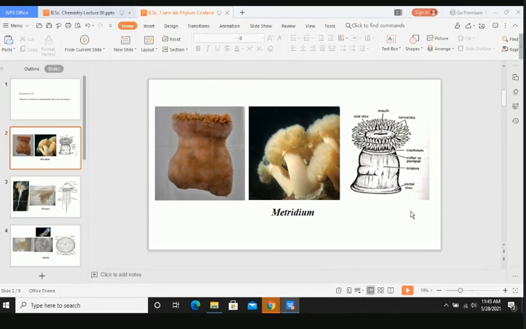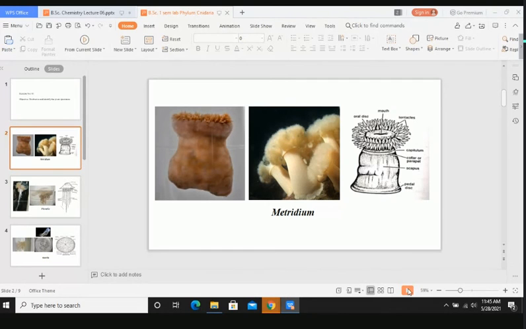So the phylum which we have to discuss today is the specimen from the phylum Cnidaria. Okay, people also call it Coelenterata. So we have to discuss about six or seven specimens in this case. And the first one is the sea anemone or Metridium. So you can look here that this structure is a very stumpy form, and it has some elongated or fibrous structures which are coming out.